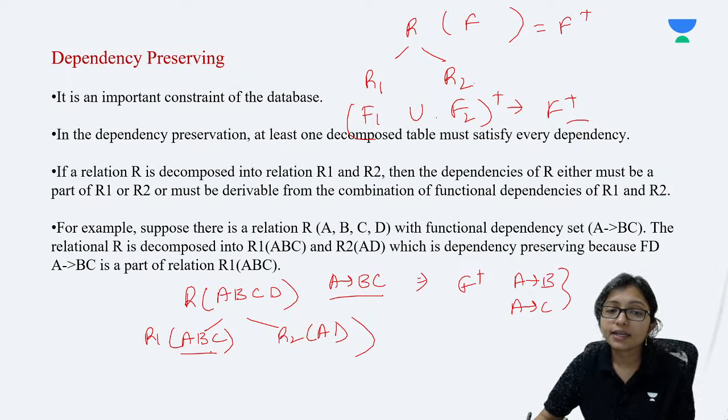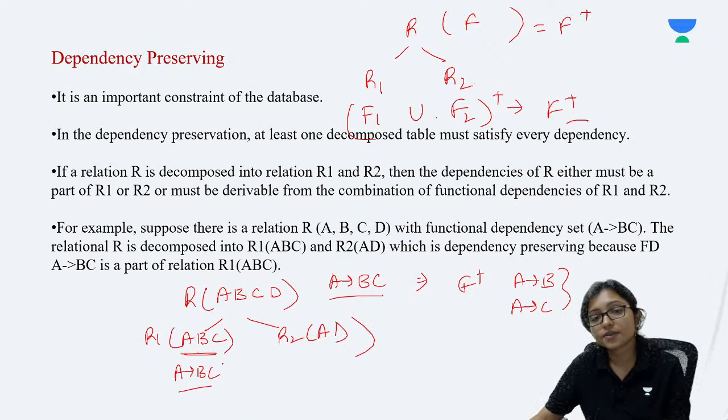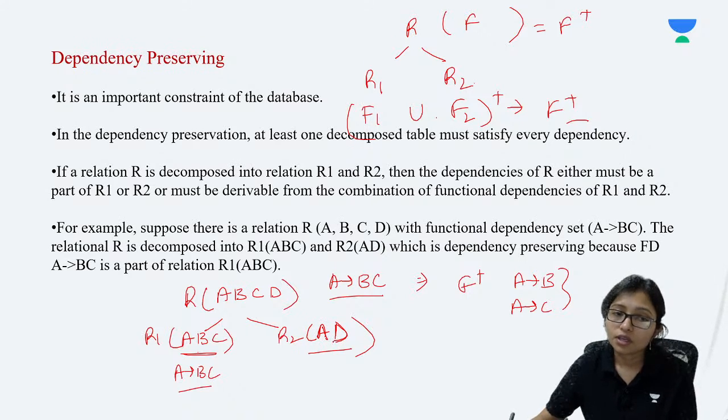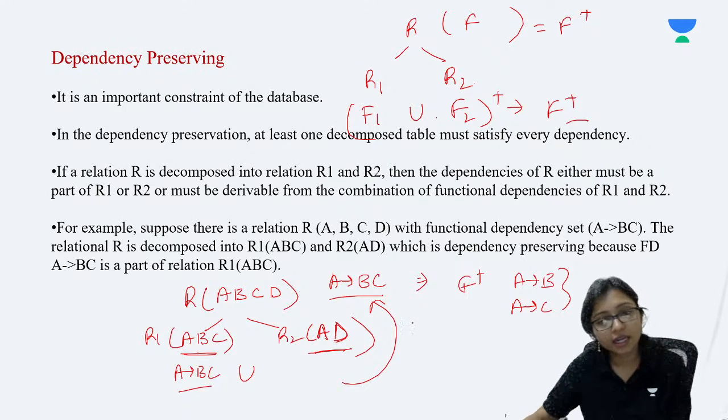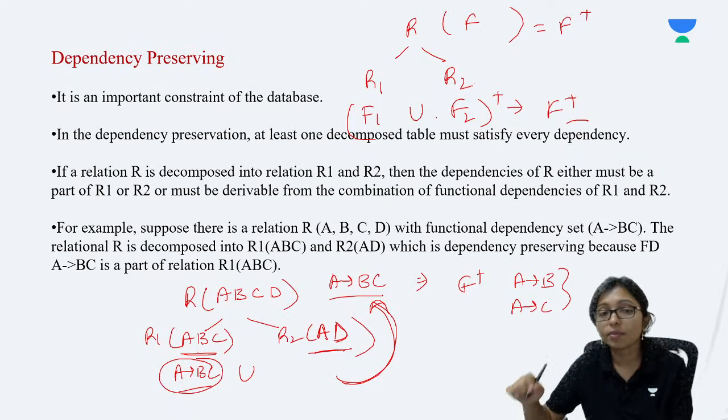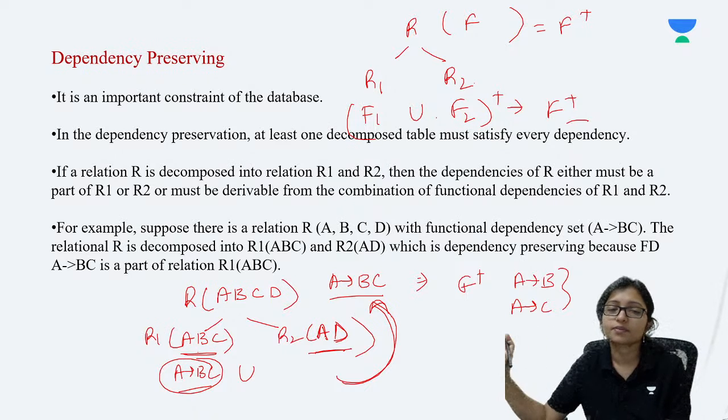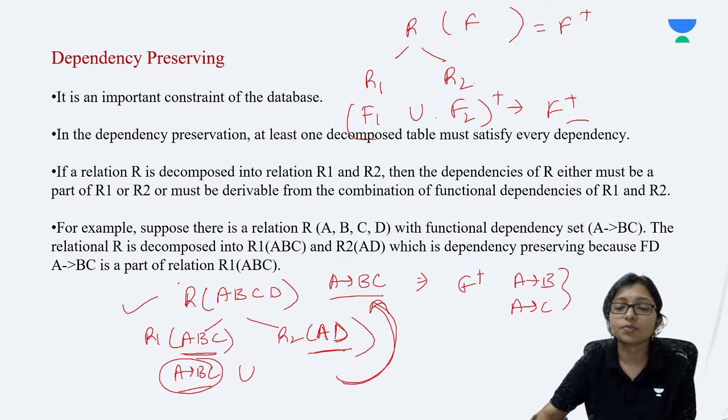So I will divide it this way. A implies BC, it is only there, nothing else. Here there is none. Here can you get anything else in AD? Is it coming? No, nothing coming. Now if I do this union, will I get dependency preserving or not? I will get it again, because ABC is there. So I am getting the ABC only. So no problem. It is dependency preserving.